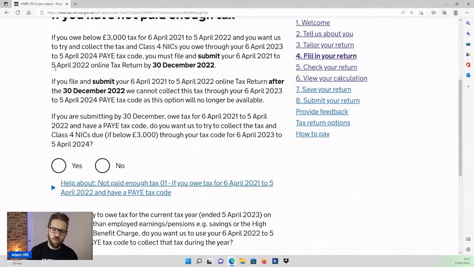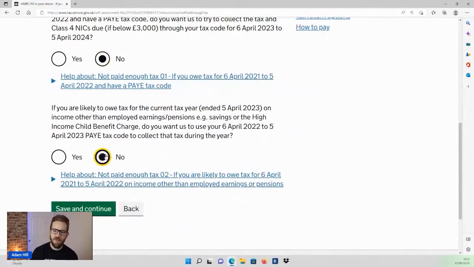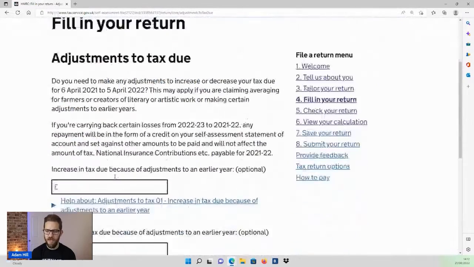If you owe small tax liabilities below £3,000 here for the tax year that we're submitting, then you can actually make an election to have that tax deducted through your PAYE code. So if you're earning from employment as well, it will get taken over the next tax year in smaller increments. I'll say no, and then they give you the option to do the same for the current tax year that hasn't actually finished yet. But most people typically prefer just to wait until the end of the tax year and then sort it out, but it is an option there.